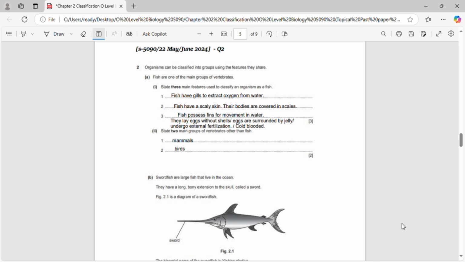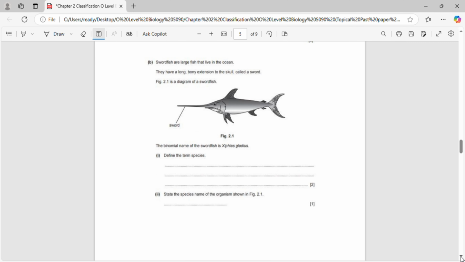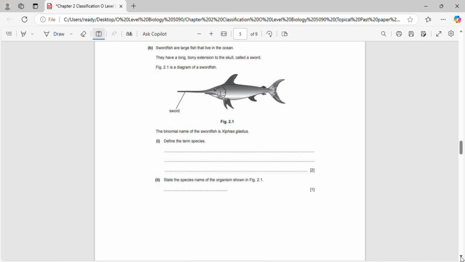Now, let's look at part B of this question. It states that swordfish are large fish that live in the ocean and have a long, bony extension from their skull, called a sword. Figure 2.1 shows a diagram of a swordfish. The binomial name of the swordfish is Xiphias gladius.